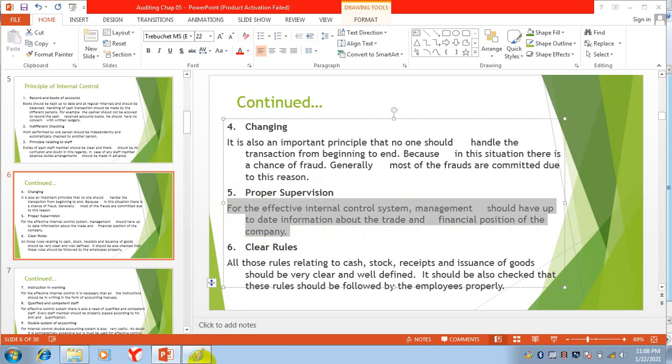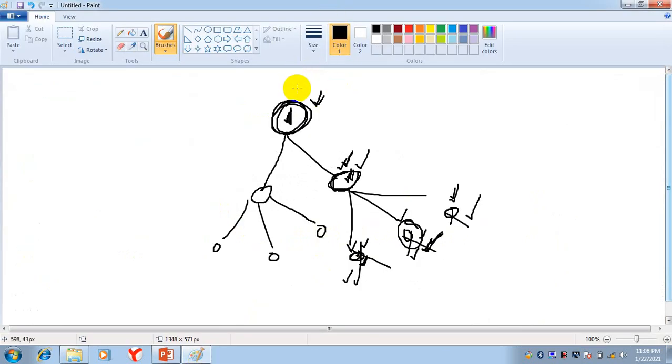The top management will be aware of each and everything here, here, here, and here. Like the vice chancellor, it is important for him to keep a record and be informed about each and everything happening in the company. There will be proper supervision.